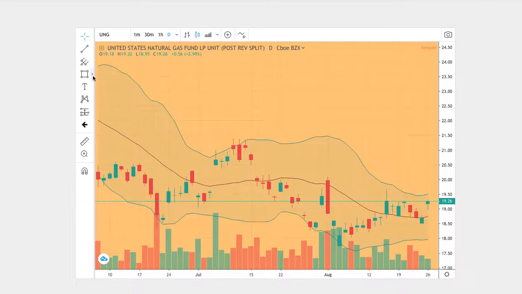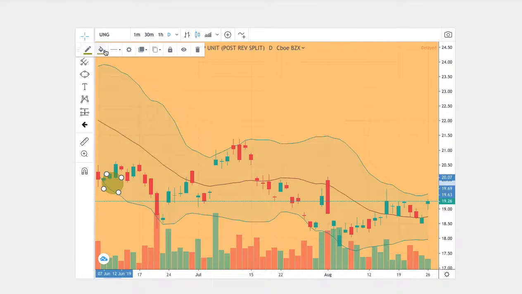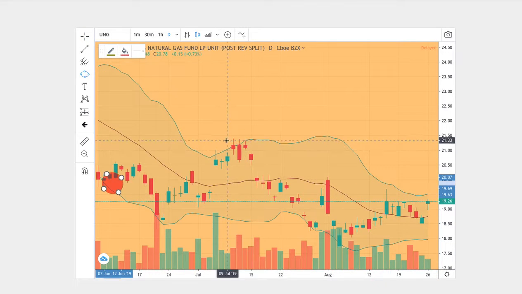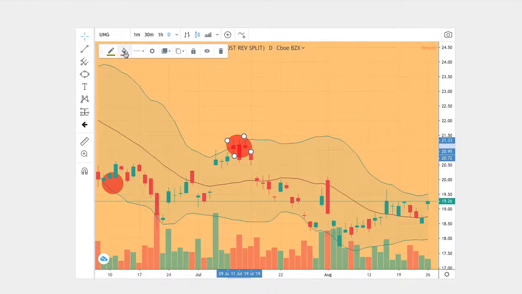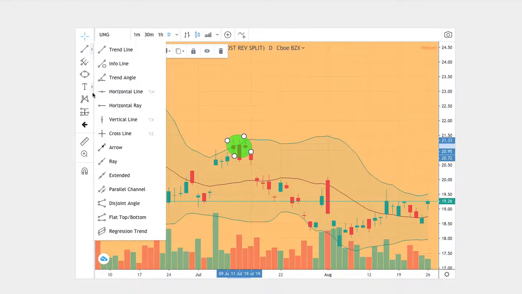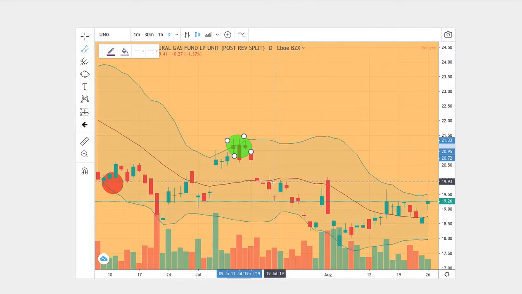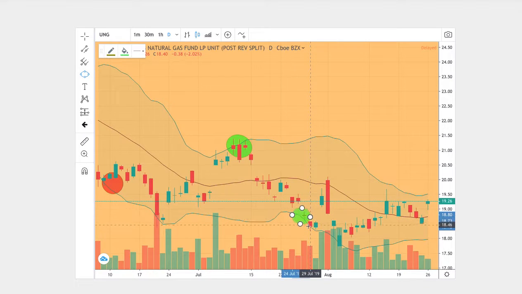What we have in the beginning of the trend, we started off on the bottom Bollinger Band right there, and then we proceeded to move higher to touch the upper Bollinger Band right there. Next, we encounter a downtrend, and let's mark it as touching the bottom Bollinger Band right here.